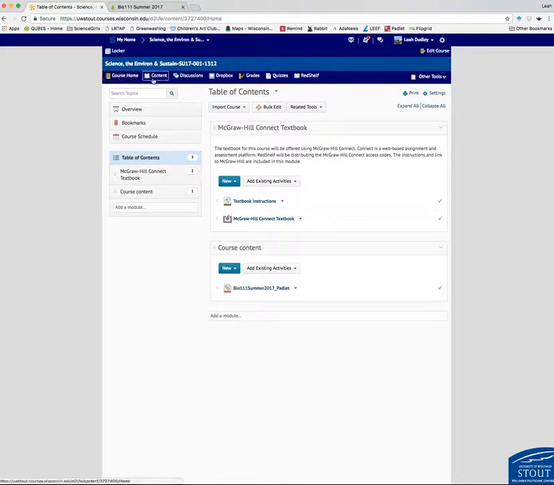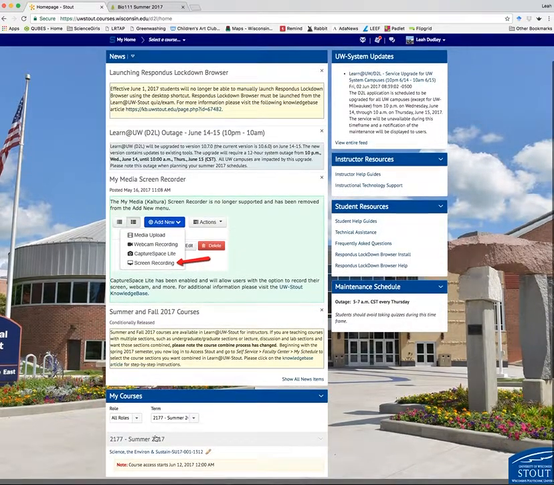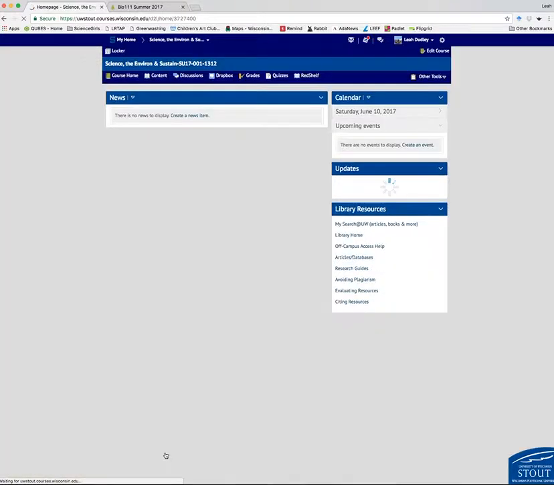I would like to orient you to the course and help you navigate through that. So I'm assuming that you already know how to log in to D2L or Learn at UW. And so what you'll do is once you log in, you'll scroll down to my courses, and this is our course page here. So click on that, and rather than news, let's go ahead and go to content.